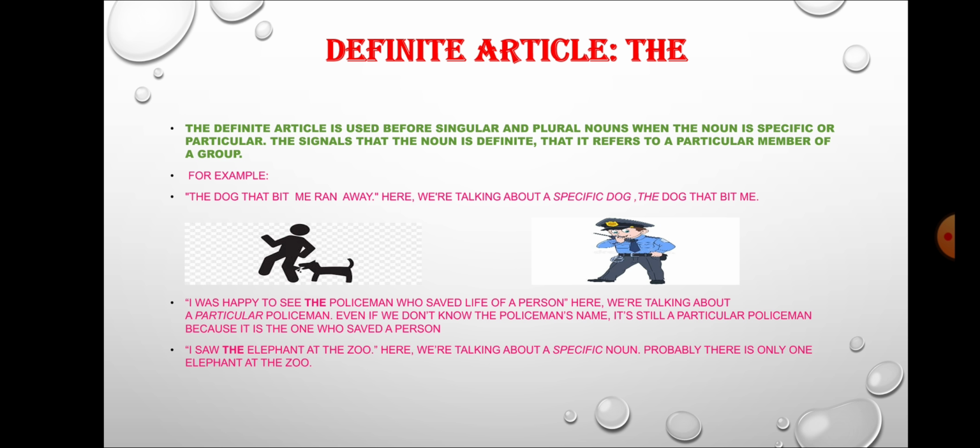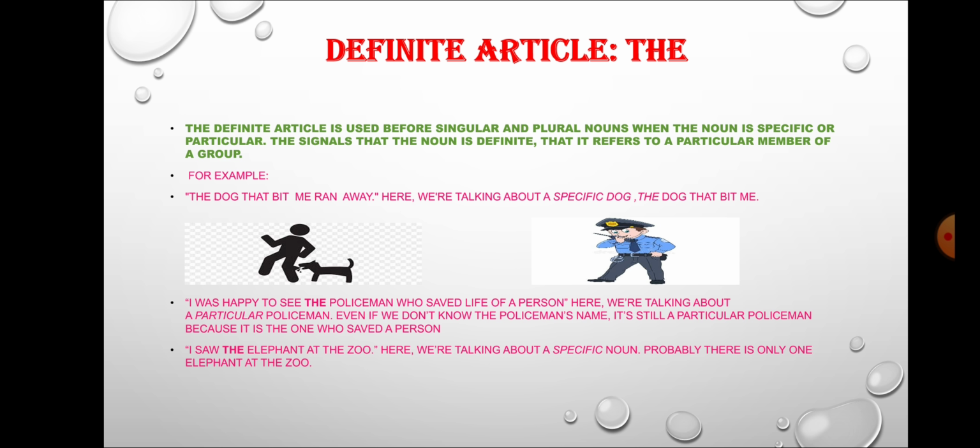Now we will turn towards the definite article the. The definite article is used before singular and plural nouns when the noun is specific or particular. The signals that the noun is definite, that it refers to a particular member of a group. For example, the dog that bit me ran away. Here we are talking about a specific dog, a dog that bit me.